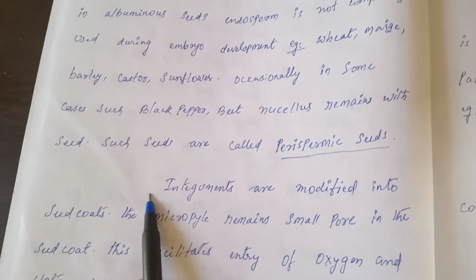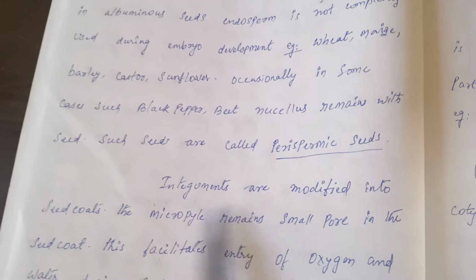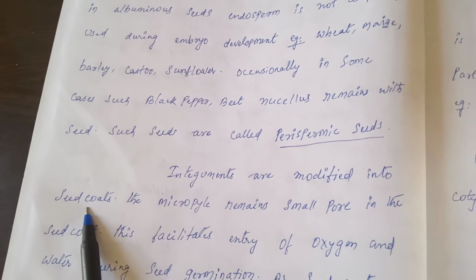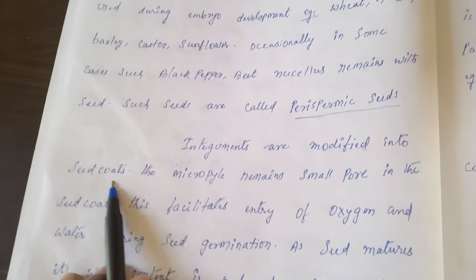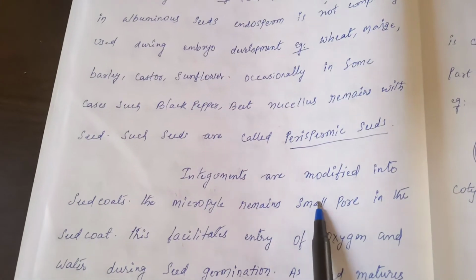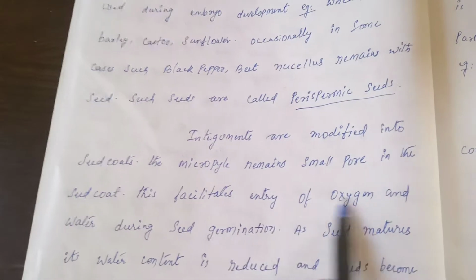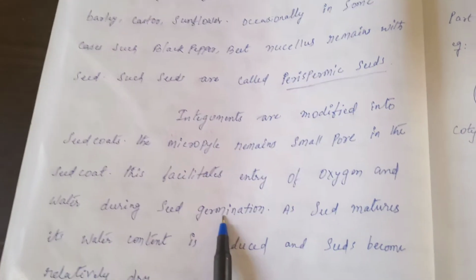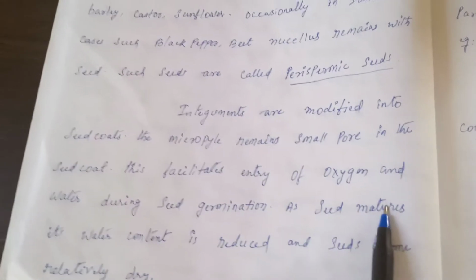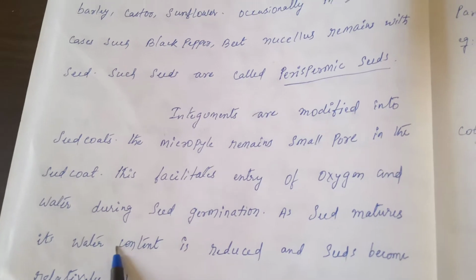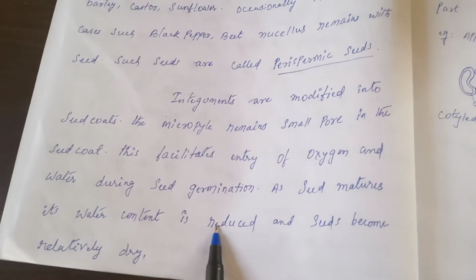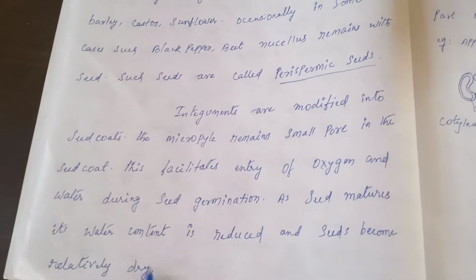So after fertilization, integuments are modified into seed coats. A seed coat has two layers. Outer layer is called testa and inner layer is called tegmen. The micropyle remains as a small pore in the seed coat, and this facilitates entry of oxygen and water during seed germination. As the seed matures, its water content is reduced and seeds become relatively dry.